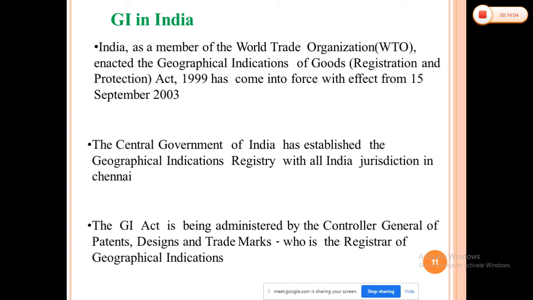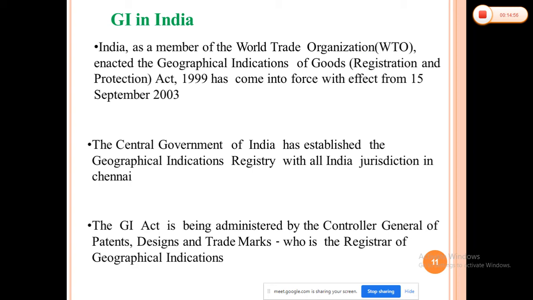The central government of India has established a Geographical Indications Registry, with jurisdiction over all of India, in Chennai. So when you register your geographical indication, you have to file the application at the Indian Patent, Design and Trademark Office in Chennai. That is the head office of our Indian intellectual property system. This Geographical Indications Act started in 1999 and has come into force from 15th September 2003.